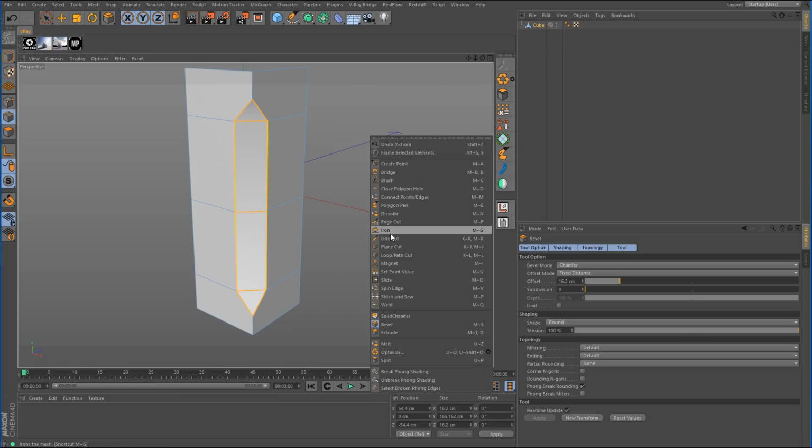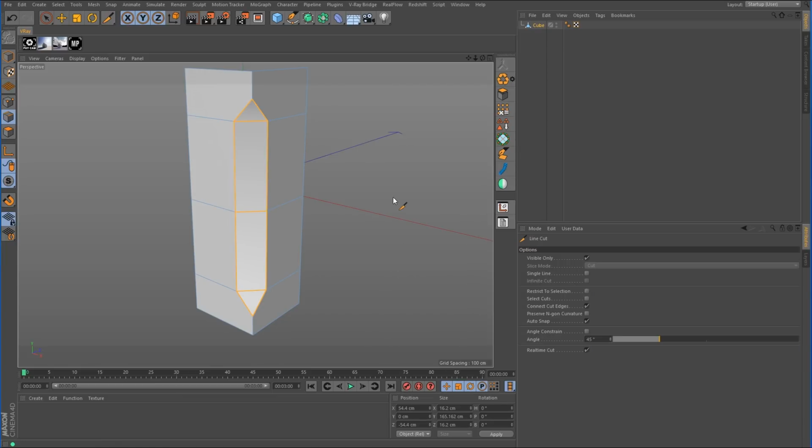So I want to click on the line cut tool now, which I used to call the knife tool. And I just want to make a single cut. And we want to go from the top of this triangle down to the bottom portion of the bottom triangle. And that's just going to create a cut for us down the middle like that.